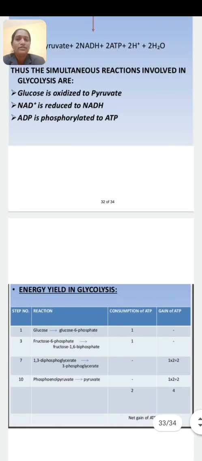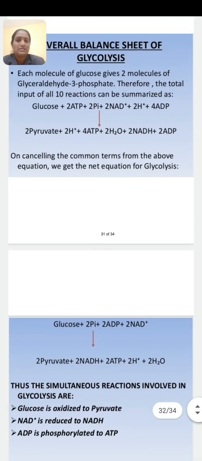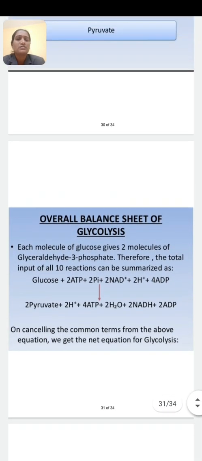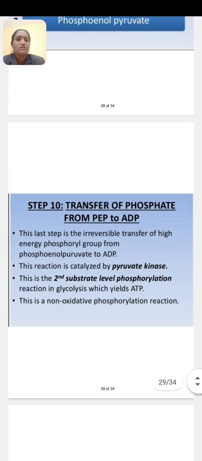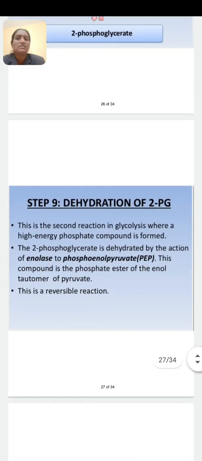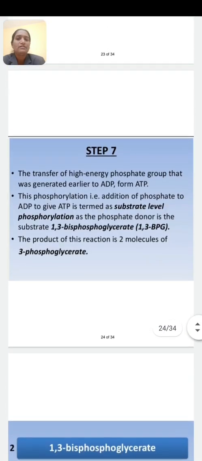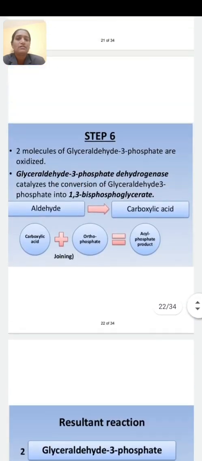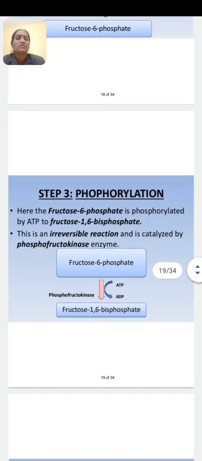In today's video, we discussed glycolysis. Then a homework is for you. You may write down all the notes from this PDF or from our textbook, and then write down all these reactions.